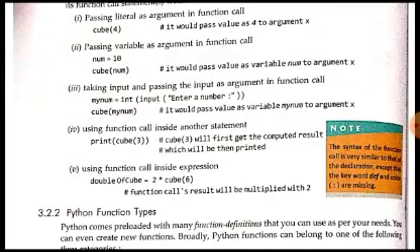Now the fifth one is by using a function call inside an expression. See what is written here. This 2 into cube 6 is an expression which has been assigned to the variable named double of cube. This double of cube is a variable to which we have assigned the expression 2 into cube 6. So inside this expression we have called the function cube, as a part of the expression. Whatever is the result of calling the function cube will be multiplied by 2 in this case. So the syntax of the function call is very similar to that of the declaration, except that the keyword def and colon are missing.